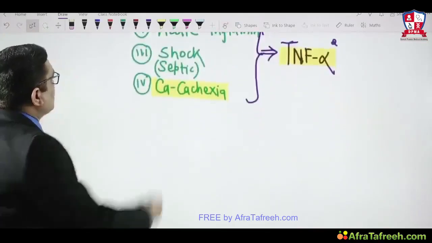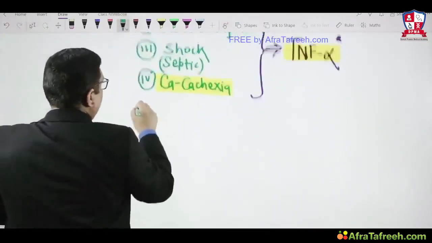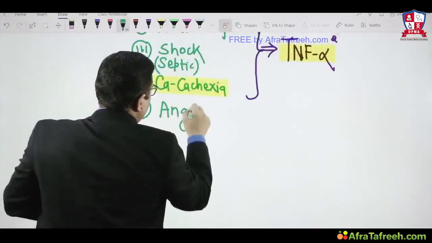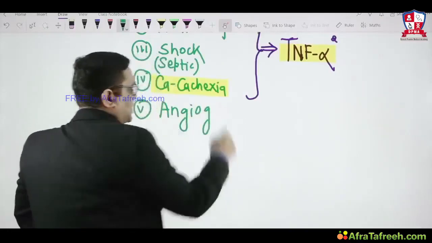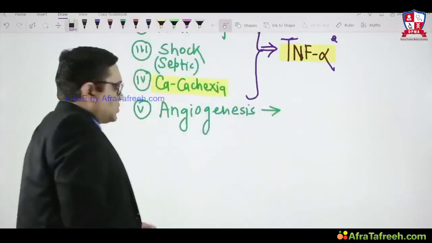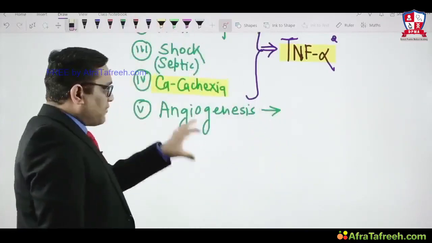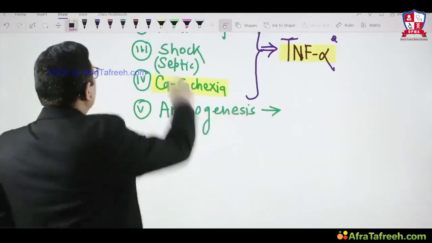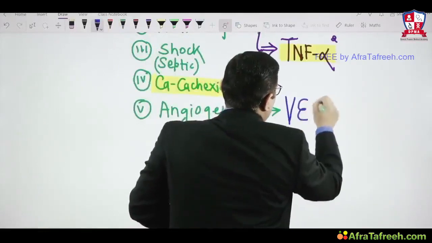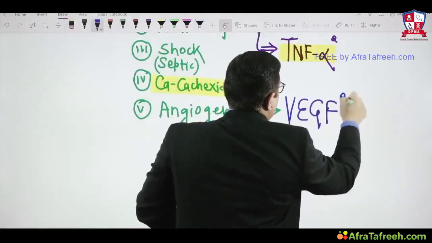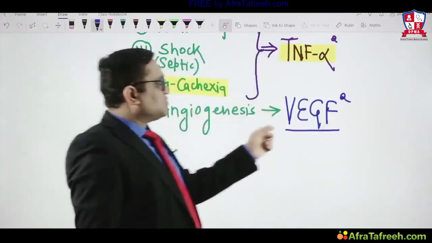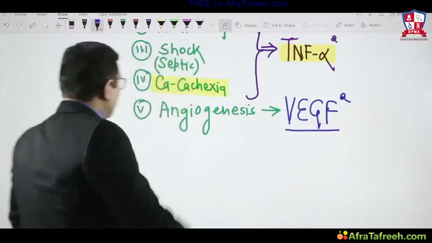Coming to the fifth one, what is the most important cytokine for angiogenesis? That is another favorite NEET question. For angiogenesis, what is the most important cytokine? For angiogenesis, the most important cytokine is vascular endothelial growth factor. This question had been asked in the All India exam 2014 and 16. Most important cytokine for angiogenesis is vascular endothelial growth factor.